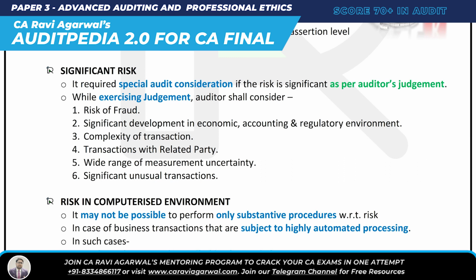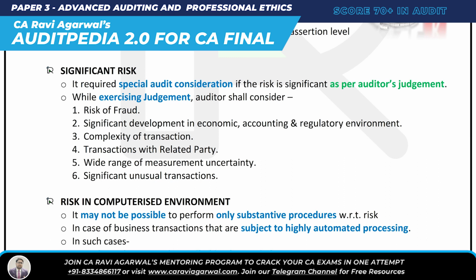While exercising judgment, auditor shall consider. What all is he going to consider while applying his judgment? He will apply the judgment and find out whether the risk is significant. If yes, he will apply special audit consideration, and while exercising judgment, he shall consider risk of fraud, complexity of transaction, transaction with related party, and significant unusual transaction. Mark any 4 points.